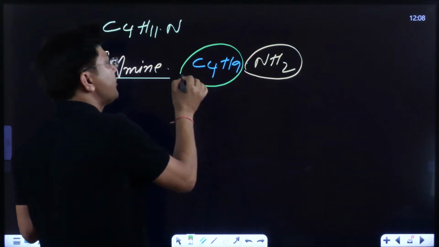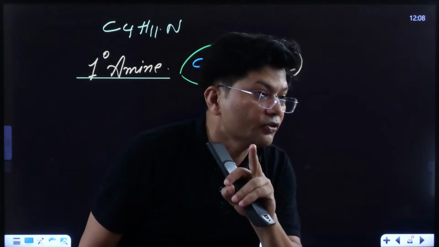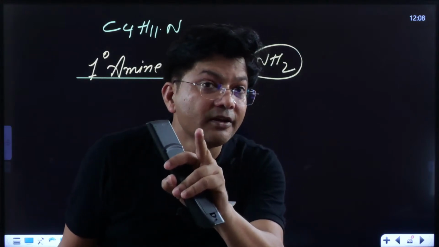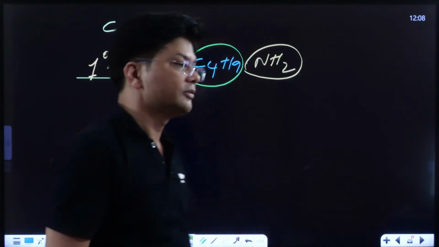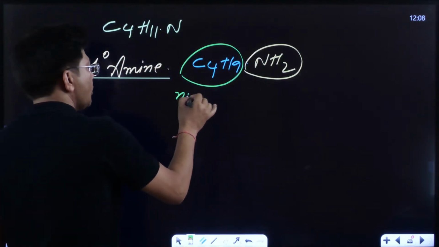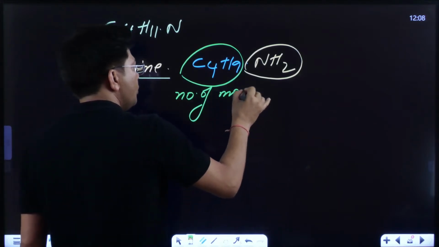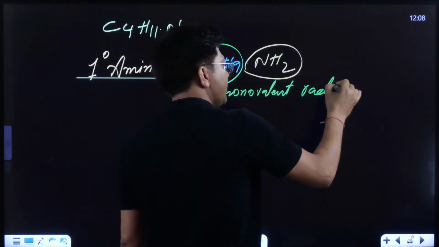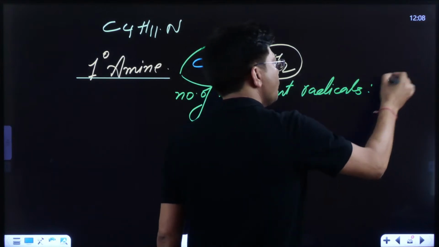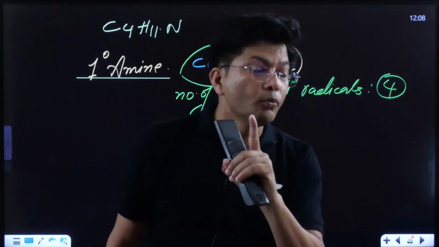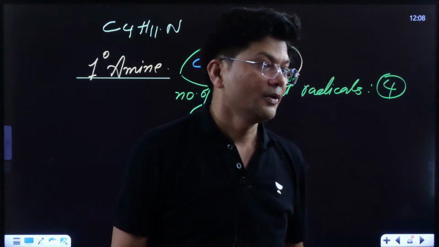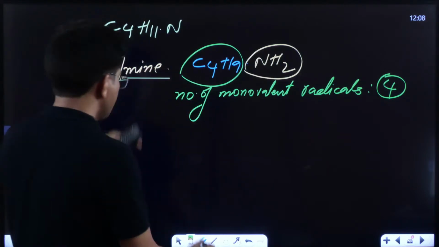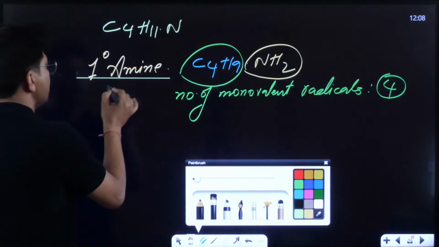C4H9, how many monovalent radicals does it form? C4H9 cannot show metamerism. C4H9 shows how many monovalent radicals? Kids, how many monovalent radicals? Do let me know, everyone, the answer was 4. Do you remember 4? Monovalent radicals, 4. So primary amines answer must be 4. Do you remember? This I have told you, kids.